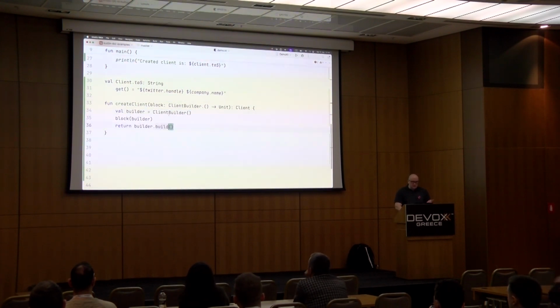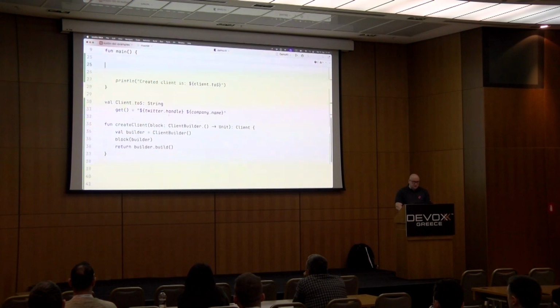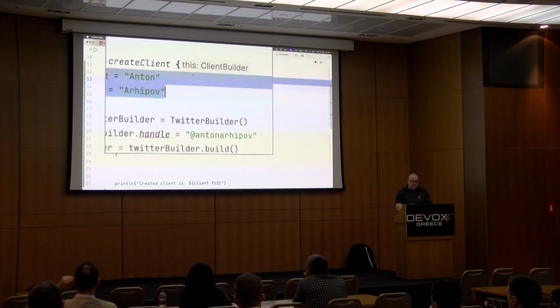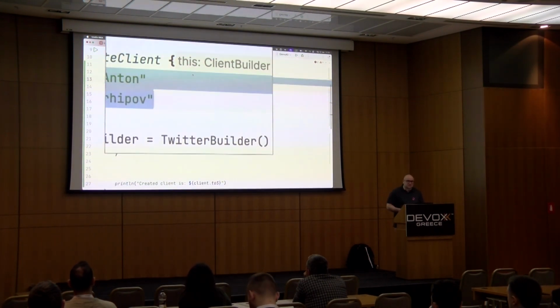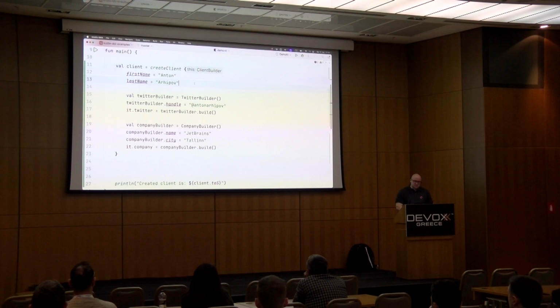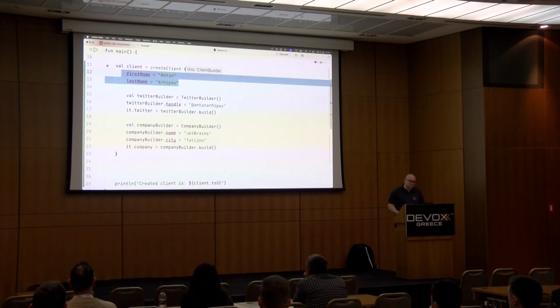So we don't change the code here, but if we go up again, we can see that the properties are now assigned, and this implicit receiver is right there. So whatever is happening within the scope of this block is actually happening within the context of the client builder, not within the context of just a lambda. So this is what we wanted to get, right? The cleanest it could be. There is no shorter version of that.